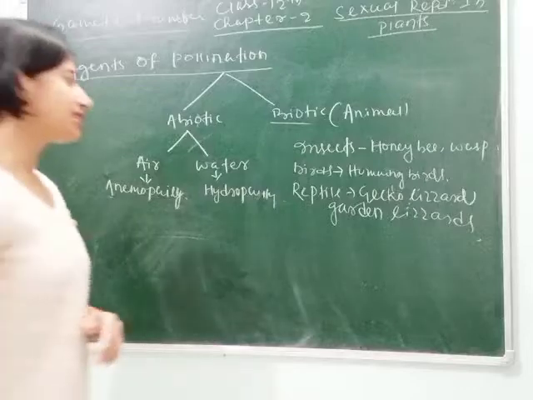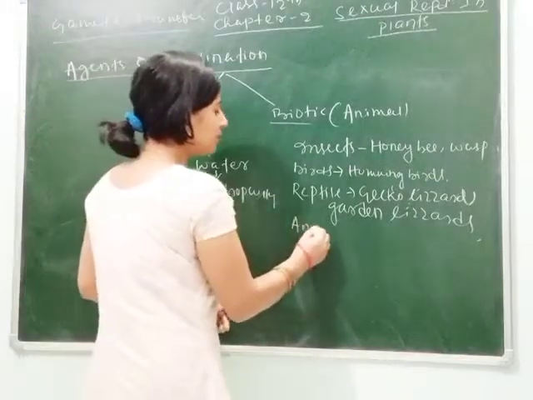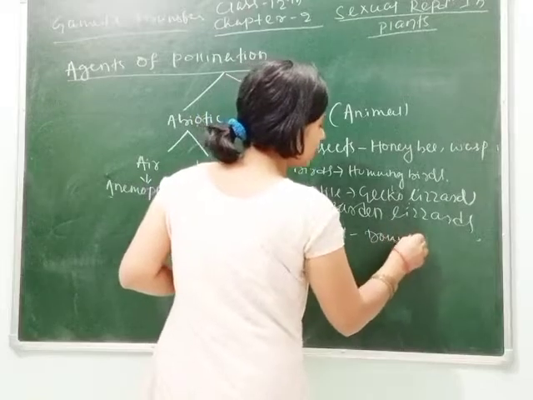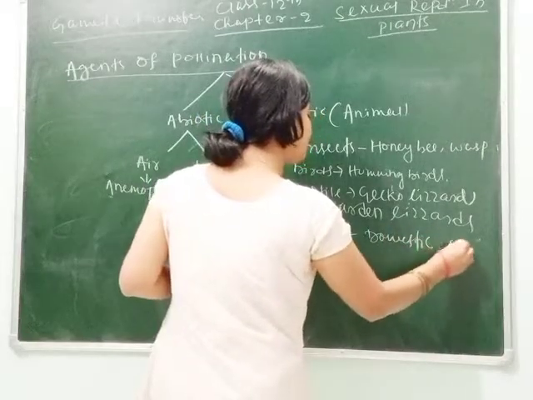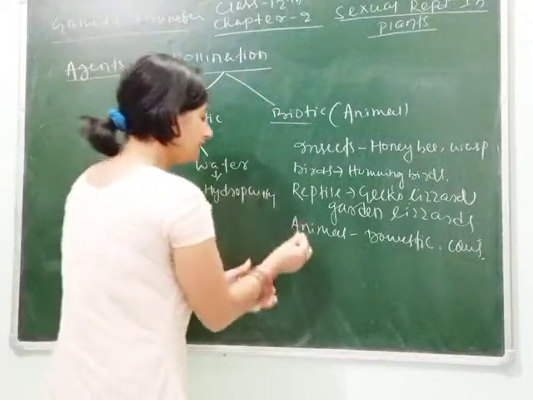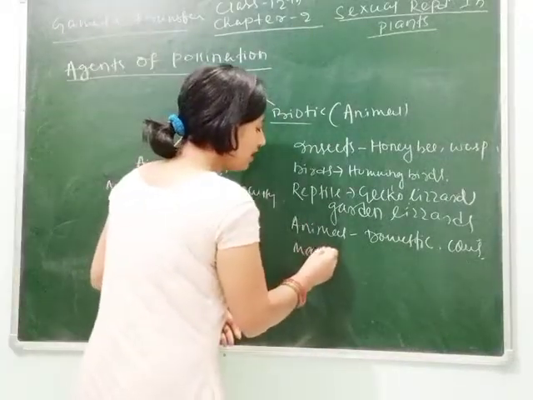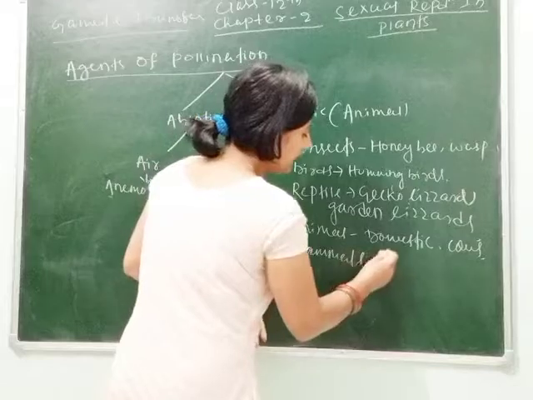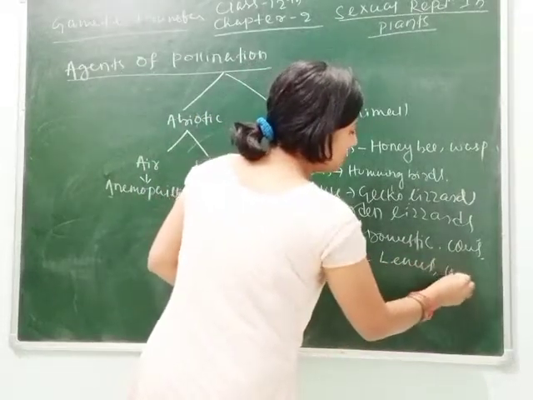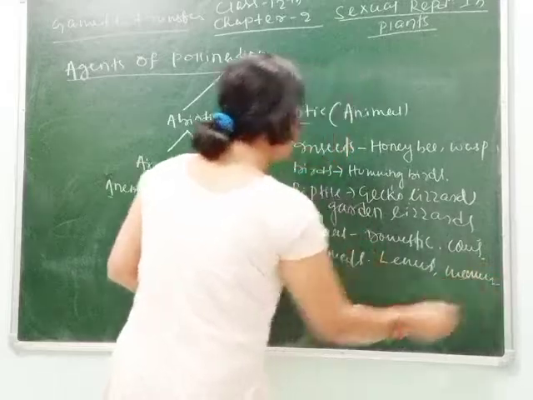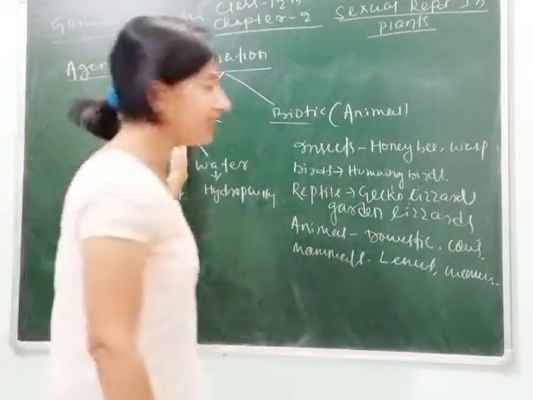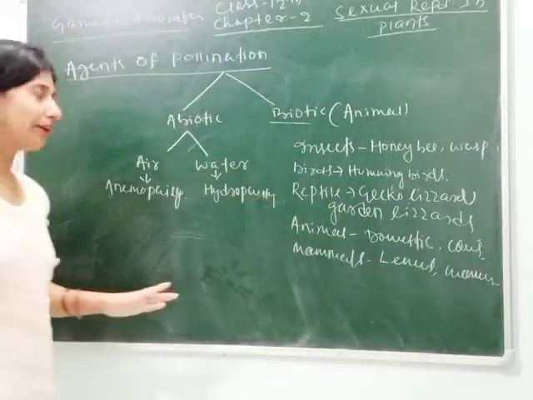And some domestic animals like cows and buffaloes also help in pollination. I will tell you how they help. Some mammals also help, like lemurs, monkey, etc. So students, we will study about these topics today.